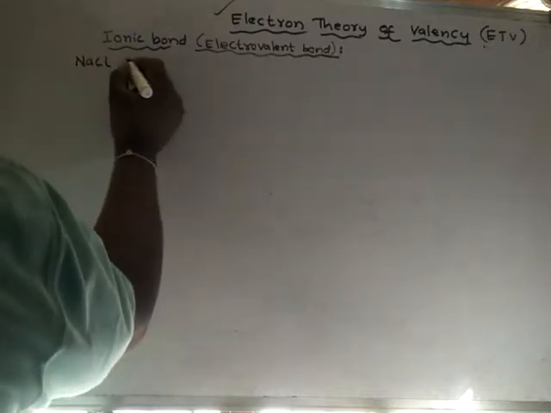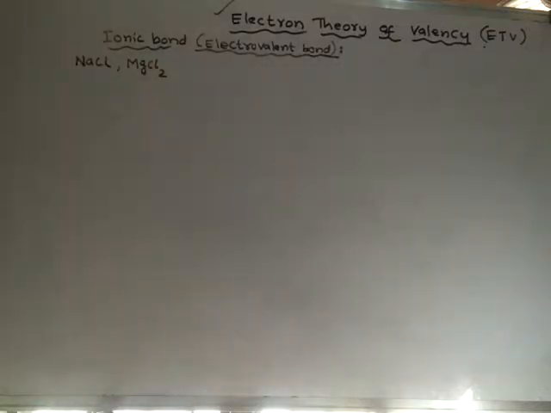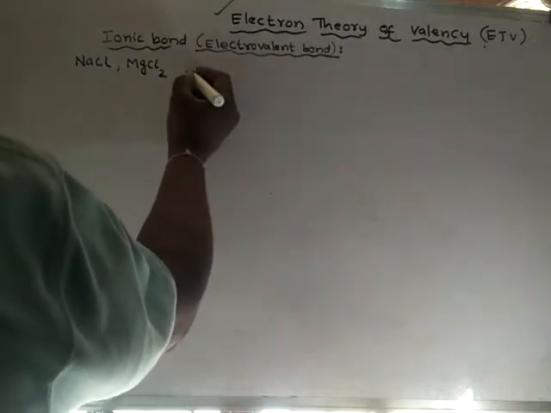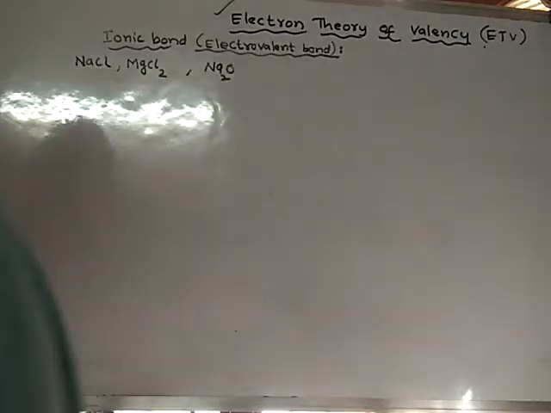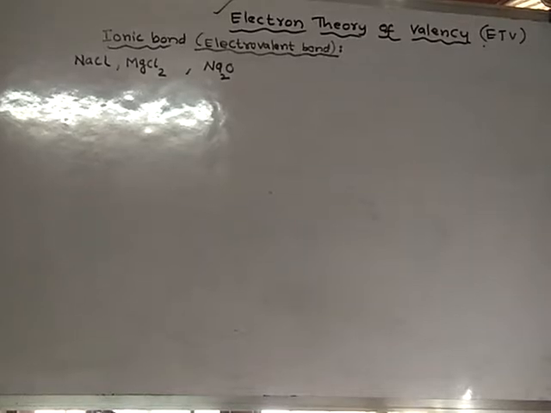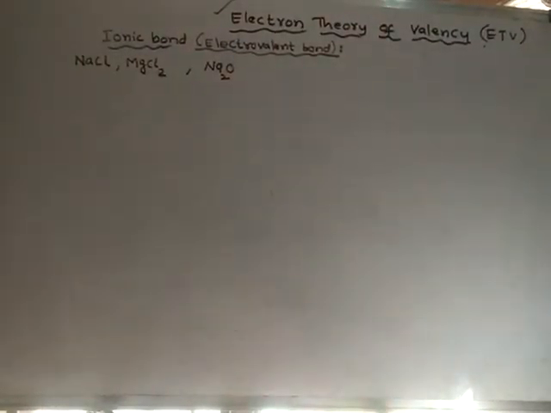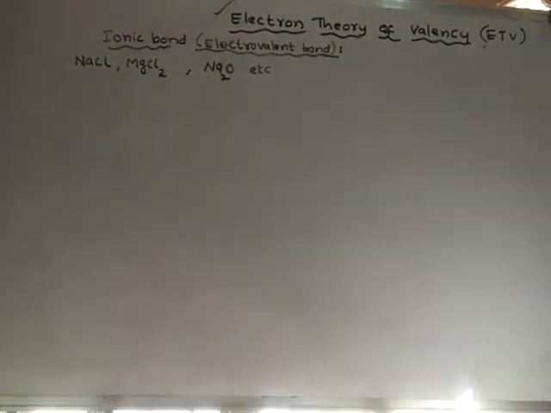With the help of a few examples, I will explain about this bond, like Na2O, etc. In these molecules, you will find ionic bond between the atoms. So how is ionic bond formed between the atoms? Let us learn now.